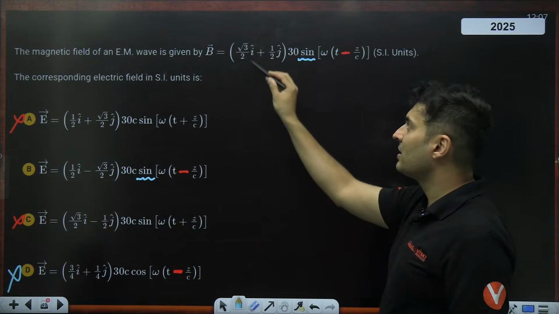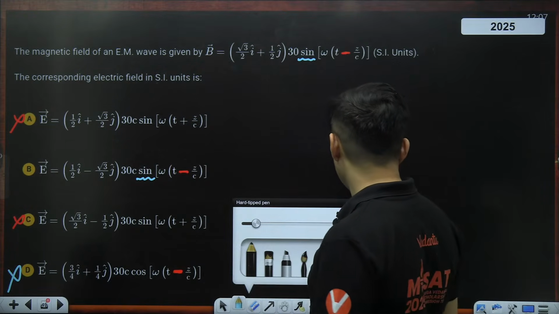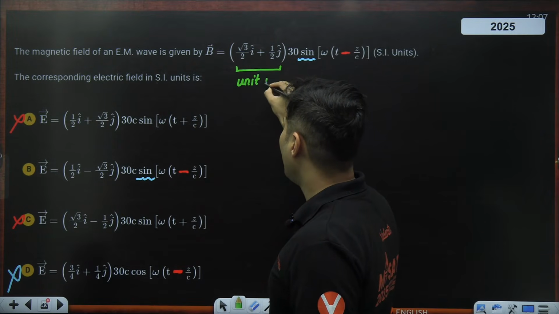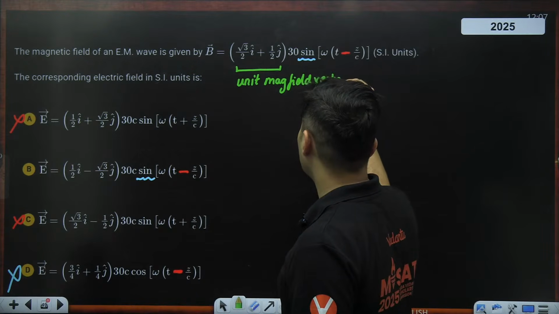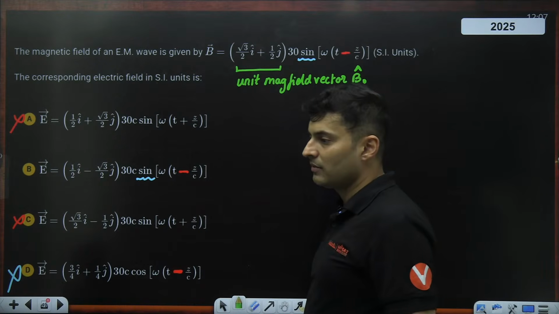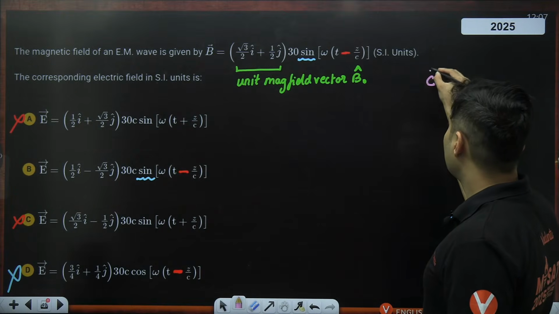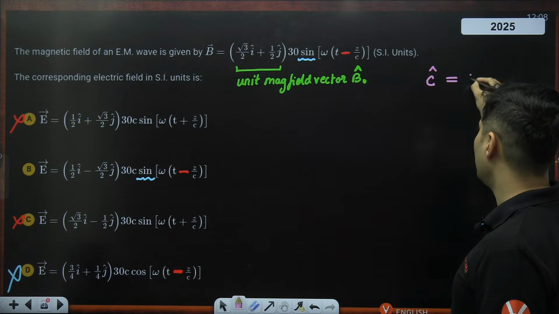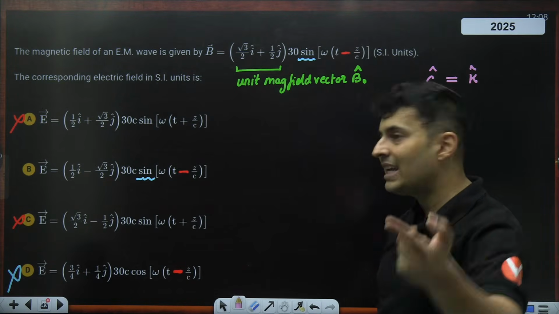See guys, again, this is a vector over here. Do you notice this is actually a unit vector? How many of you noticed this is actually a unit magnetic field vector, B naught cap? And the speed of light, c hat, is going in the z direction. But since there is a minus sign, it is going in the positive z. So c hat is basically k hat. So B naught, you just have to find E hat now.